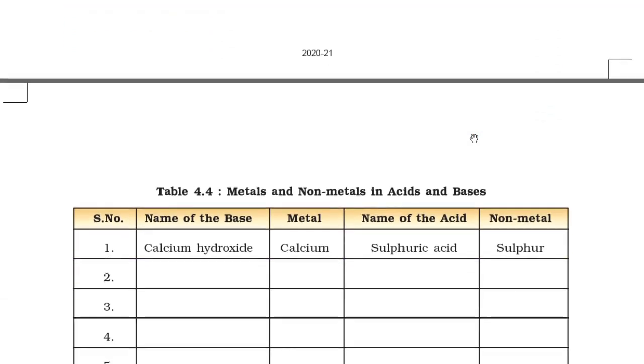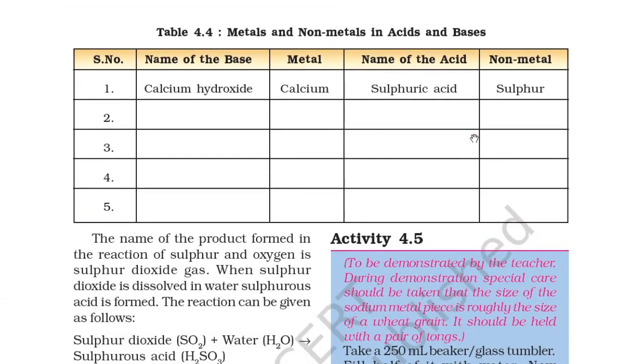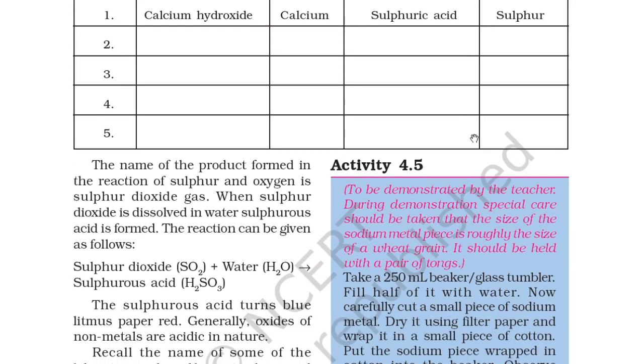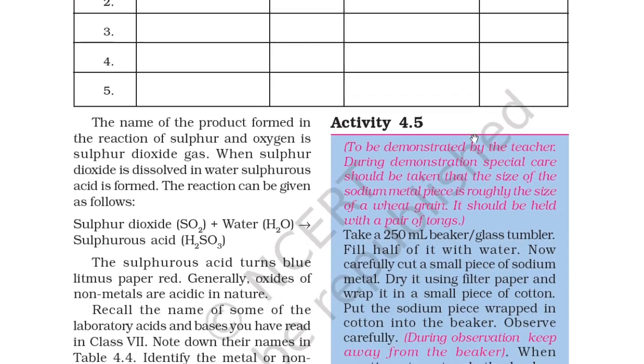So metals and non-metals, acids and bases. You can see the name of the base, metal, and the name of the acid, non-metal, is given here. The name of the product formed in the reaction of sulfur and oxygen is sulfur dioxide gas.